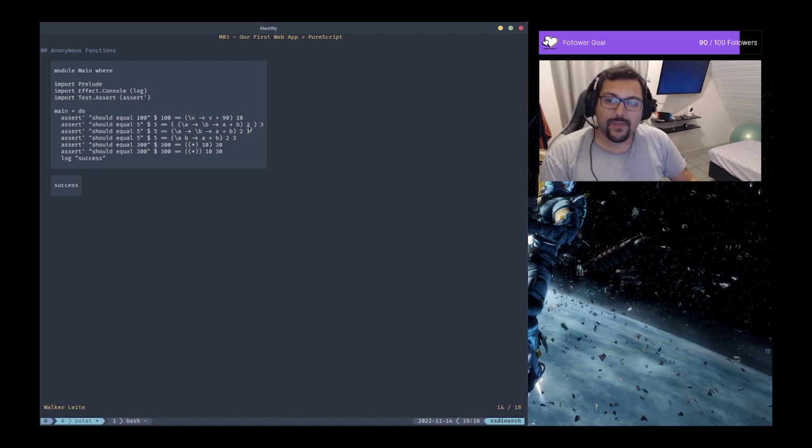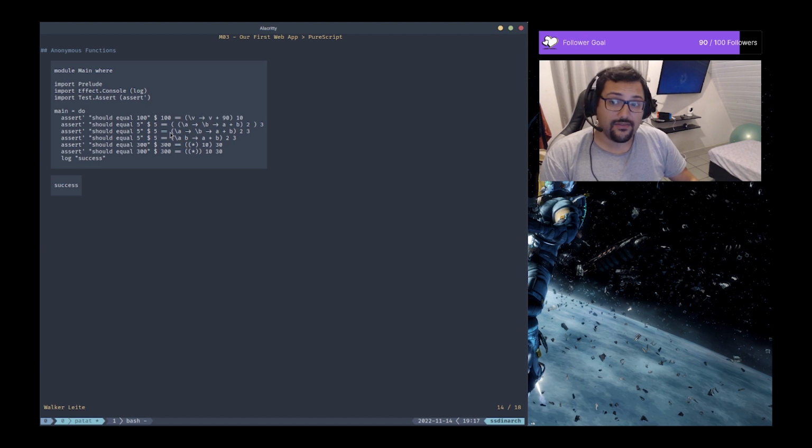Okay, so we are passing 2 to the first argument of this function, which is this e here, and this should return a function that adds to 2. This function that adds to 2, we replace this first value here. So this function that is adding to 2, we're going to also add to 3. So we apply that function to 3, and finally we have the value 5 here, and we can test if this 5 is equal to that other 5, and that should be true, and the test is passing.